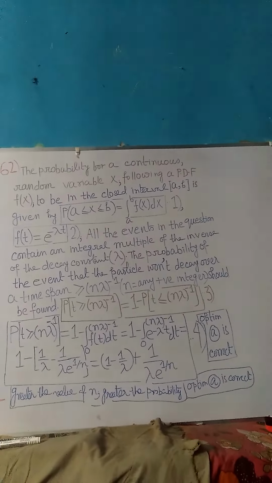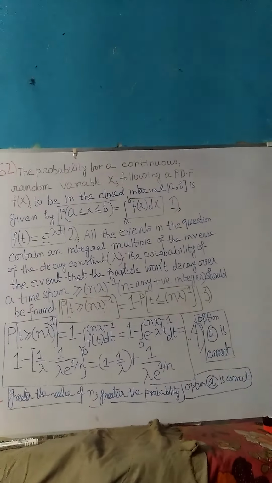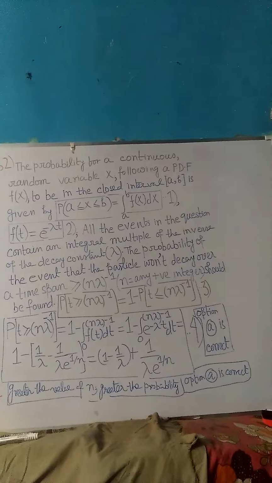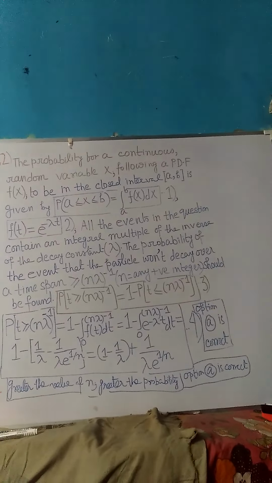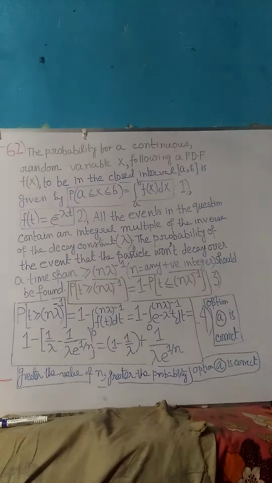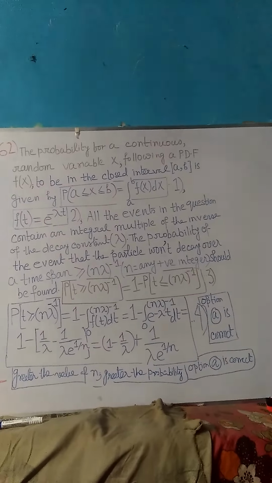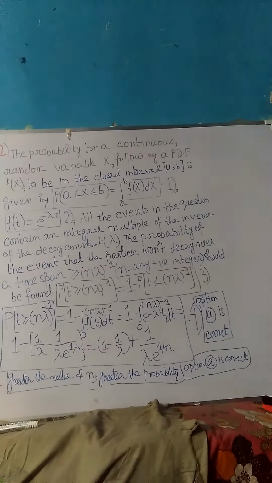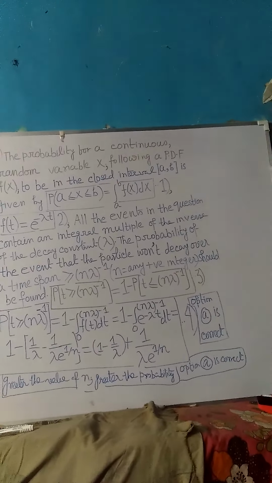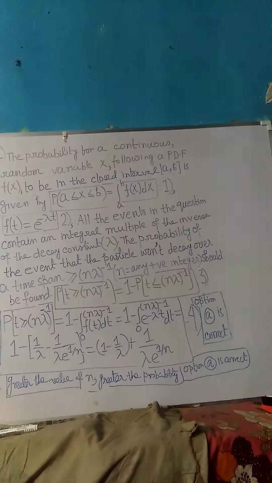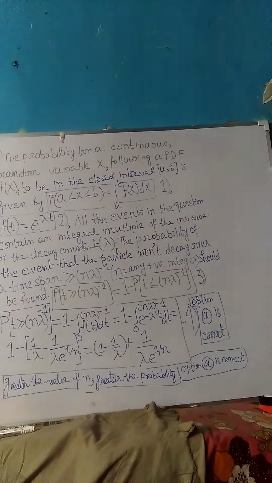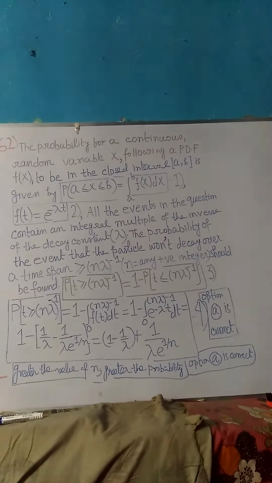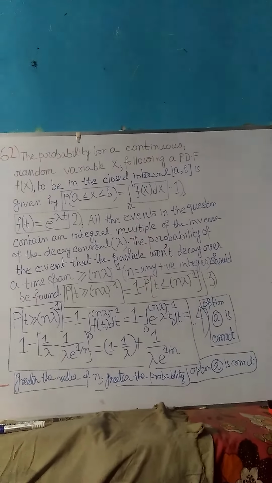To proceed further, the probability distribution function followed by the radioactive particle is rewritten from the problem statement number 62 in equation number 2. Please look at equation number 2 very carefully. An important observation that will be helpful in solving the problem is that all the events in the question contain an integral multiple of the inverse of the decay constant lambda. Since this observation is very important, it is also written on the board.